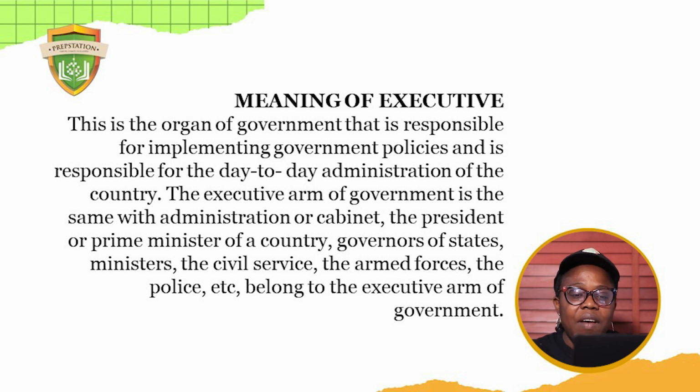Examples of the executive arm of government are the president, the governors, the commissioners, the ministers, the civil service, yes, you heard me, the civil service, and the armed forces, that is, the military, the Navy, the Air Force, and so on. They belong to this category. They form the executive arm of government, so they are the ones responsible for the day-to-day administration of the country.